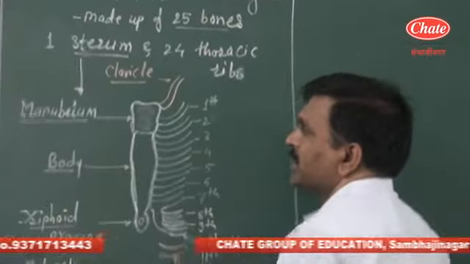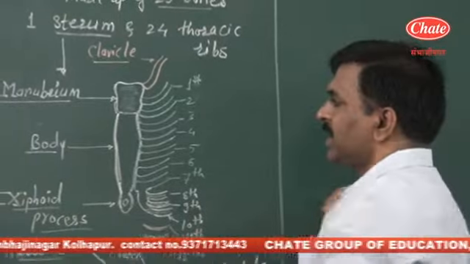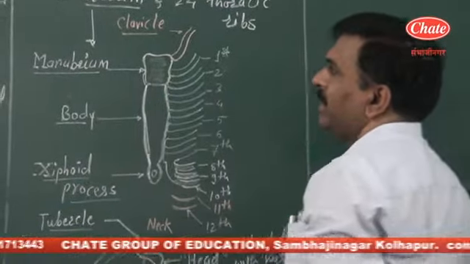When we focus on this thoracic cage, first is a single flat bone, which is termed the sternum. It is present mid-ventrally in the chest region.